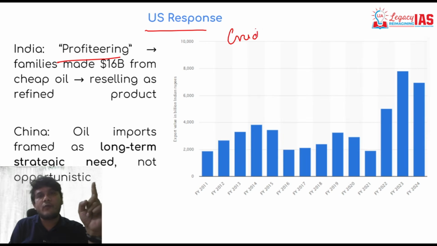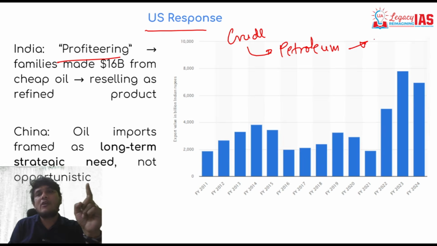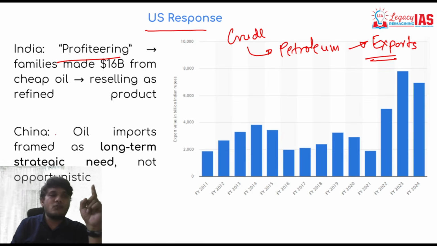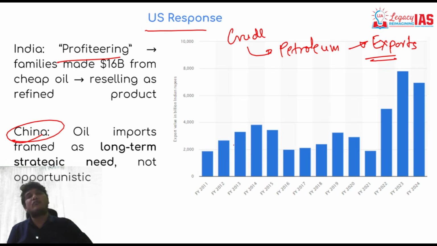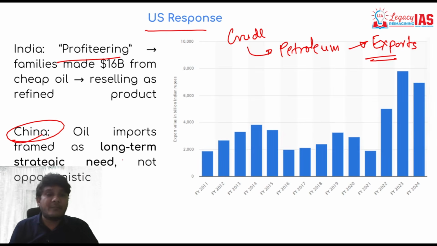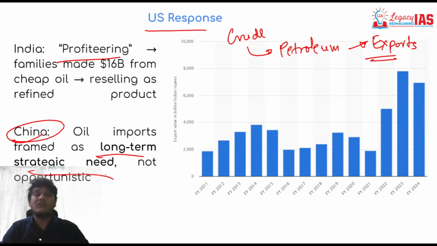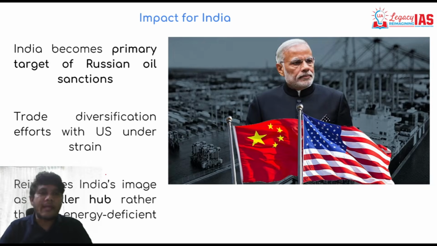What we do is we buy crude oil, we refine it into petroleum, and then we export this to earn exports for us. Whereas USA says that China is not doing so for gaining profits, but rather for long-term strategic need. Since India is doing it for profiting, the imposition is only on India and not on China.